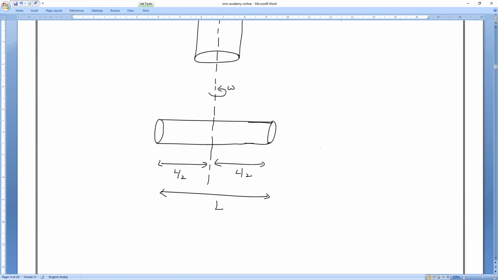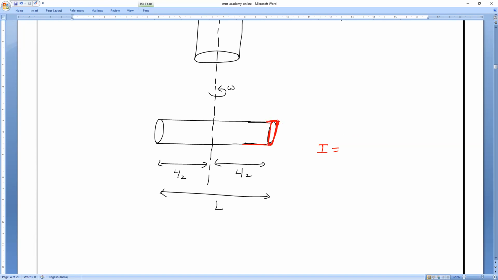Can you tell me the moment of inertia about this axis? Does anybody remember? We have calculated it. What is the moment of inertia of a horizontal cylinder about this axis? Check your notebooks and tell me.